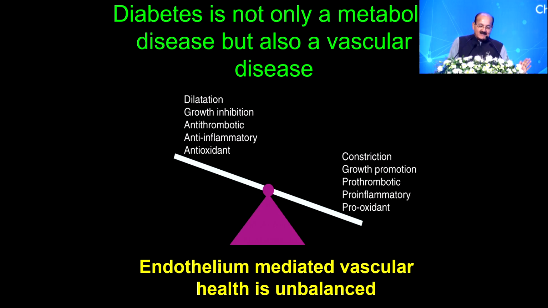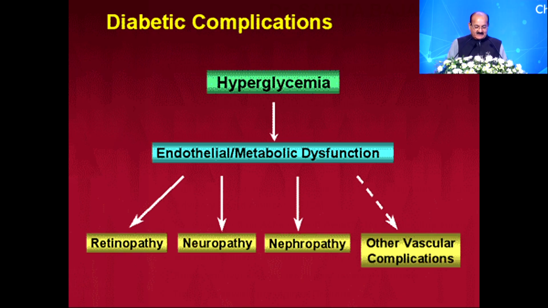Today we understand diabetes is no more a metabolic disease. It is a vascular disease where there is a huge amount of vasoconstriction, growth promotion, a prothrombotic state, and a pro-inflammatory state, which leads on to endothelial dysfunction. Overall, it is the endothelium-mediated vascular health which is impaired or unbalanced, which then sets the stage for all micro as well as macrovascular complications.